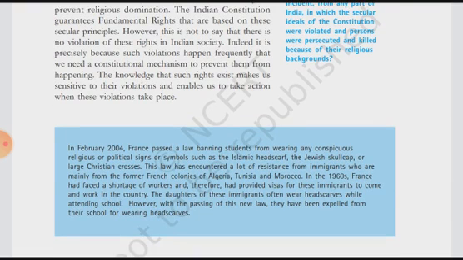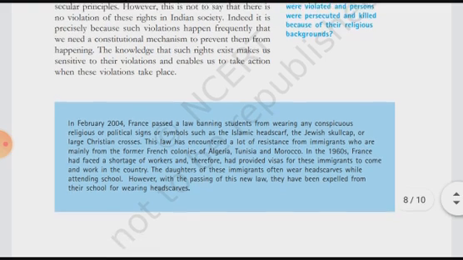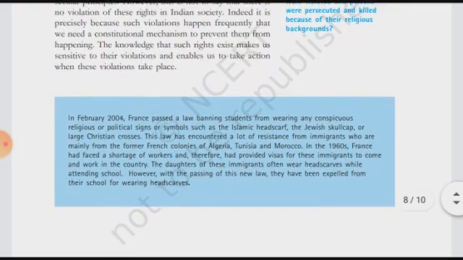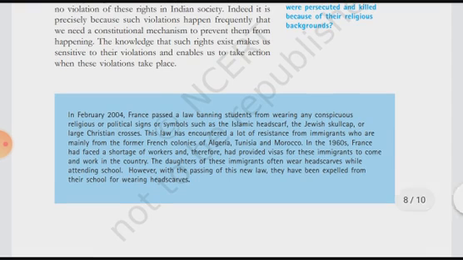So we need a constitutional mechanism, a constitutional structure which can protect and prevent violations if someone is trying to violate. With the constitutional structure, we can save and secure our rights. The knowledge that such rights exist makes us sensitive to their violation and enables us to take action when their violation takes place.